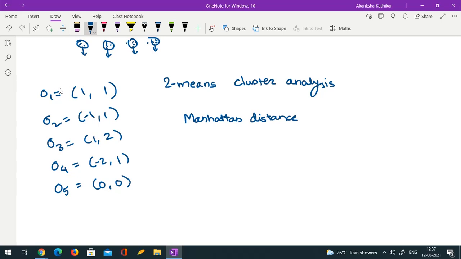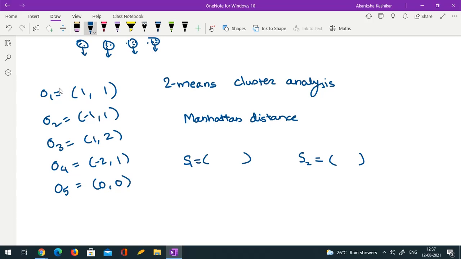So first step, what is the first step in the k-means algorithm? We'll have to select 2 seeds, right? So any suggestions? What seeds can I take? Not too far away from the data. That's the only condition, and the 2 seeds should be distinct.